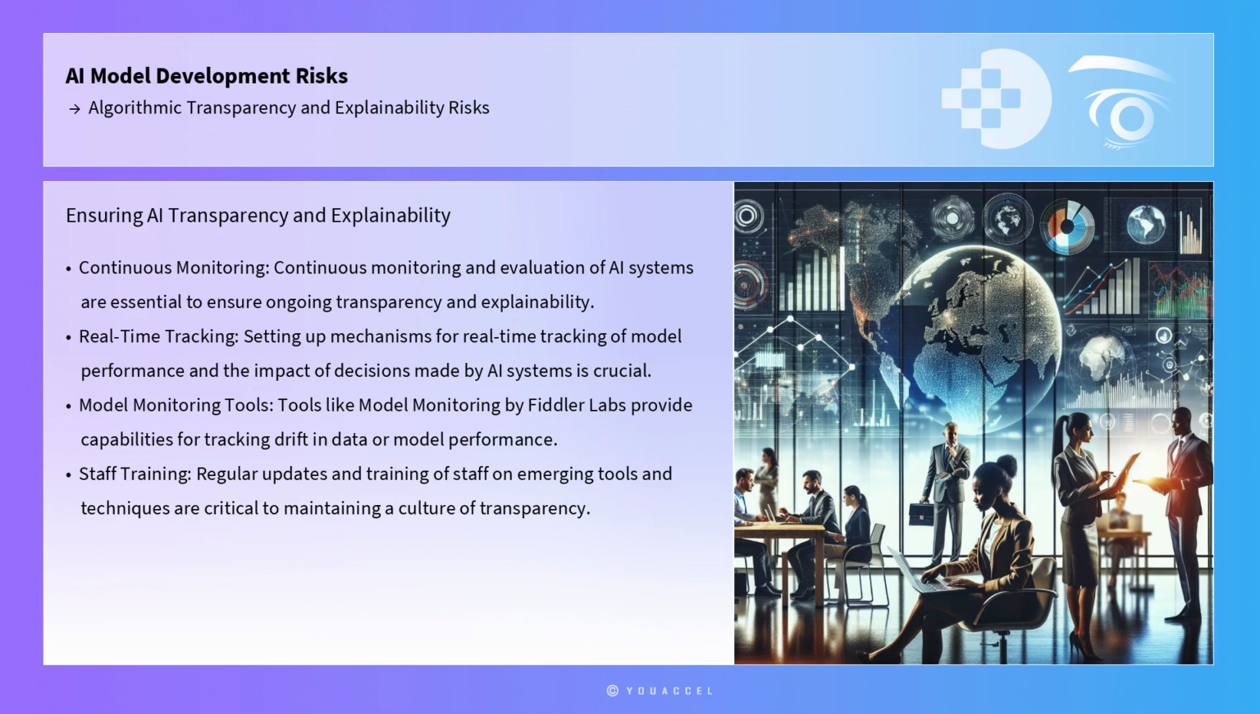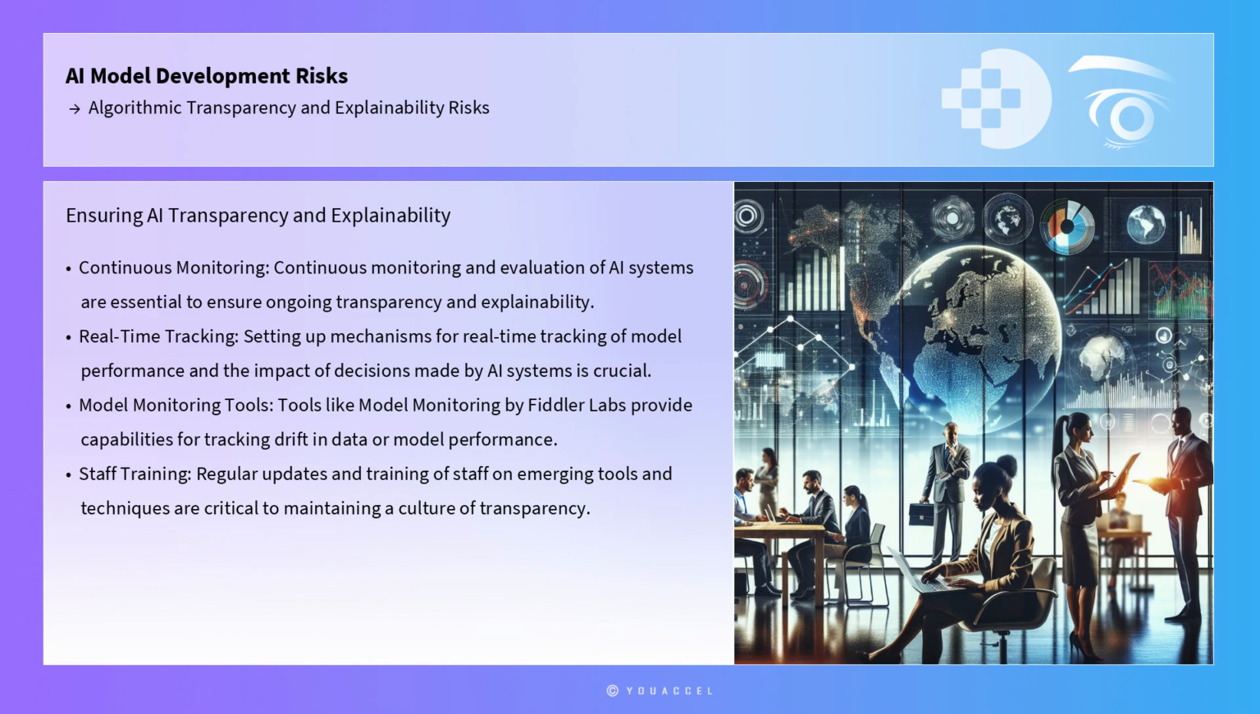To ensure ongoing transparency and explainability, continuous monitoring and evaluation of AI systems are essential. This involves setting up mechanisms for real-time tracking of model performance and the impact of decisions made by AI systems. Tools like model monitoring by Fiddler Labs provide capabilities for tracking drift in data or model performance, ensuring that models remain transparent and explainable over time. Regular updates and training of staff on emerging tools and techniques are also critical to maintaining a culture of transparency within organizations.